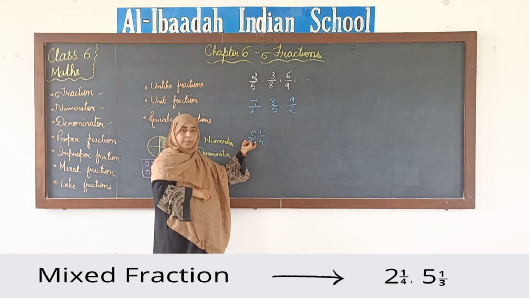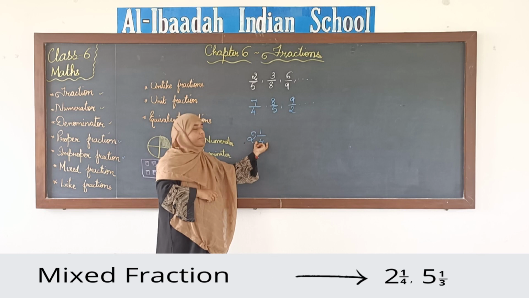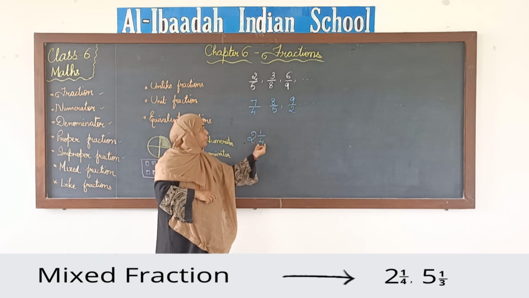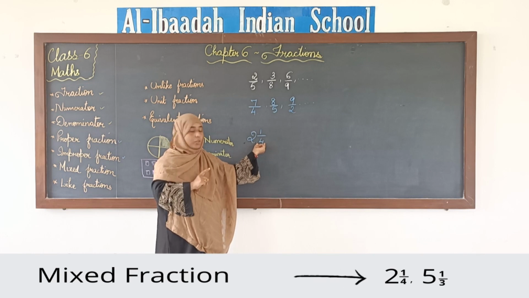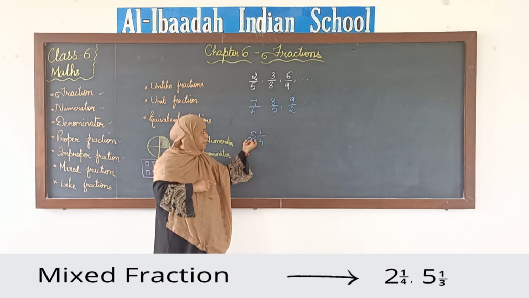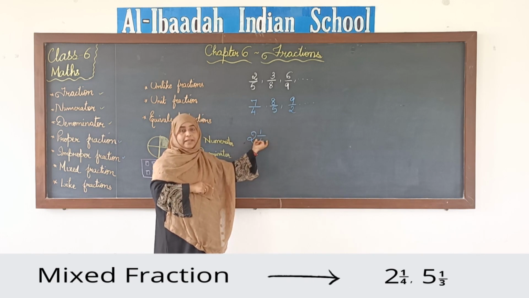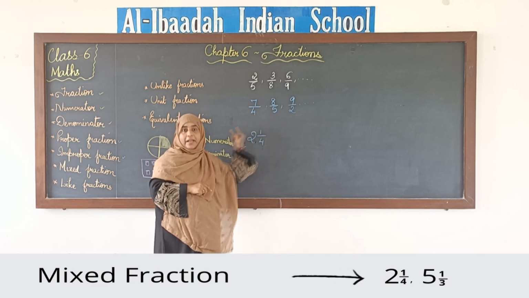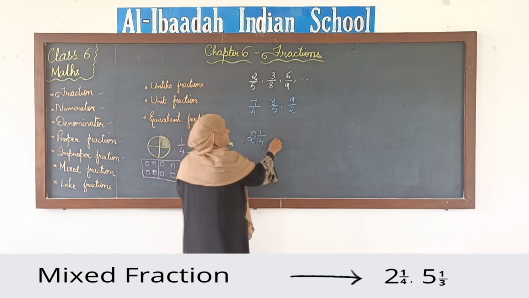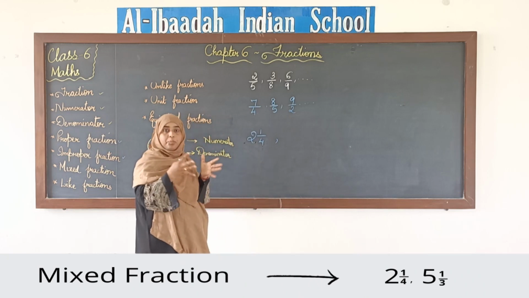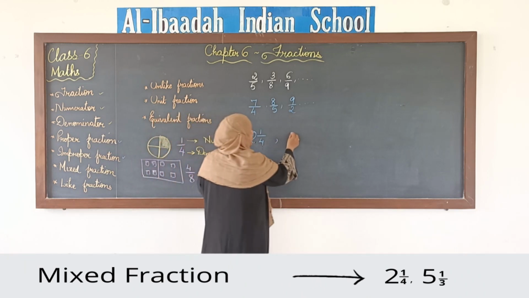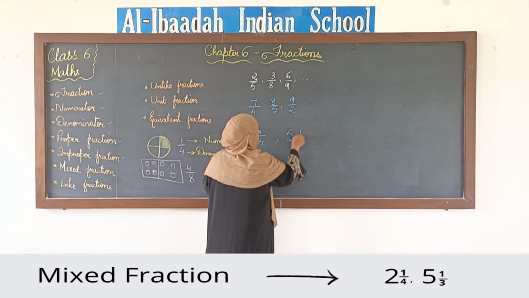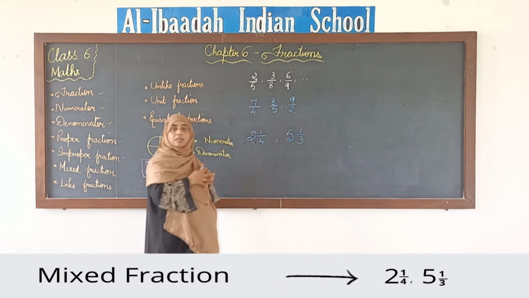This is a mixed fraction. We have a whole number 2 and we have a proper fraction. 1 by 4 is a proper fraction. It has to be a proper fraction only. So a whole number and a proper fraction together make a mixed fraction. For example, 5 1 by 3 is again a mixed fraction.